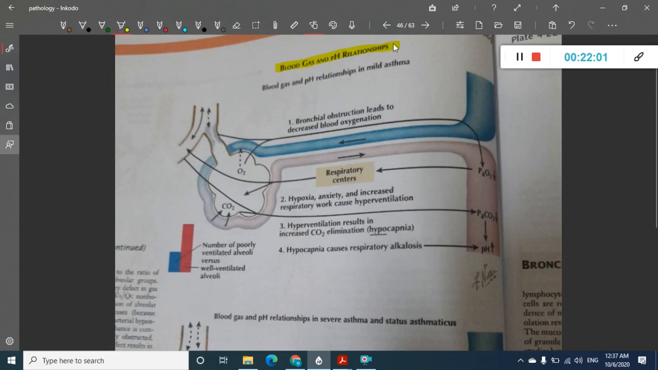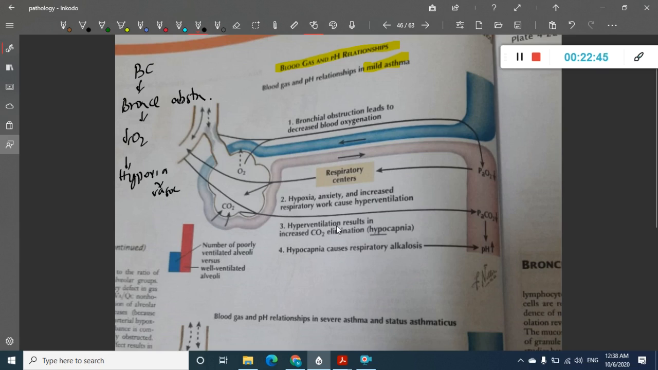So in mild asthma, what is happening is bronchoconstriction. Because of bronchoconstriction, there is bronchial obstruction. Because of this obstruction, the oxygen going to the bronchi is decreased. So there is hypoxia. Remember, whenever there is hypoxia, vasoconstriction occurs. That is one thing. And there is increased carbon dioxide elimination also.